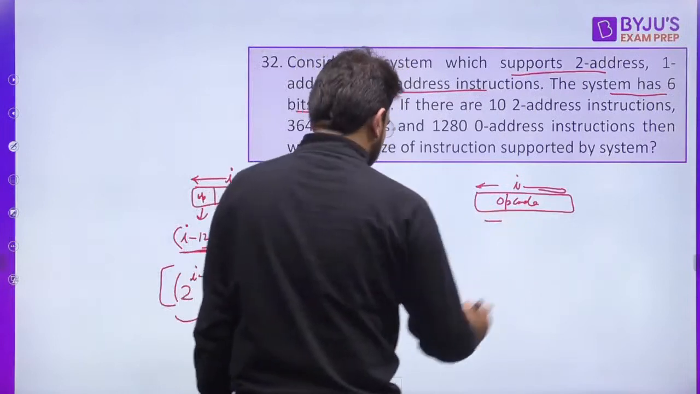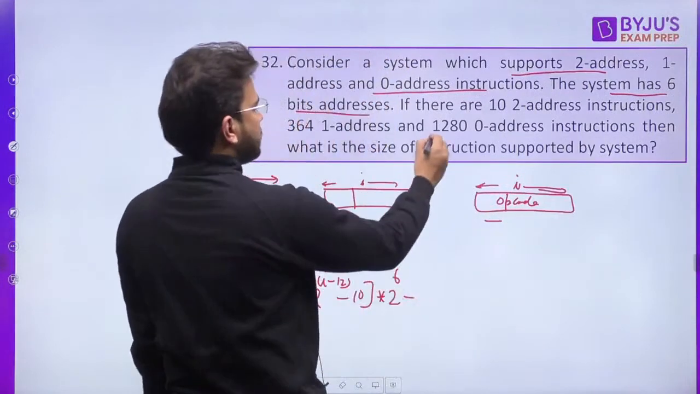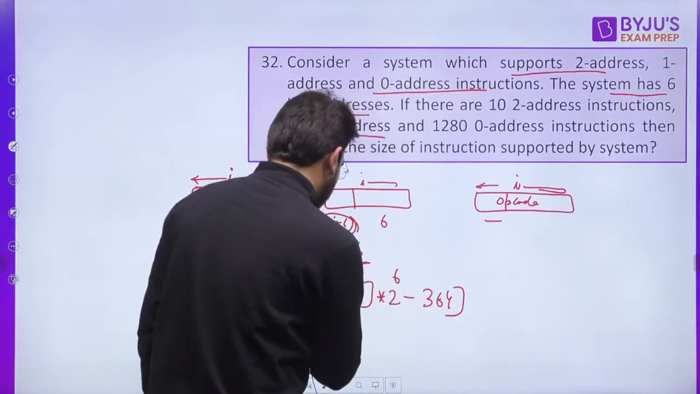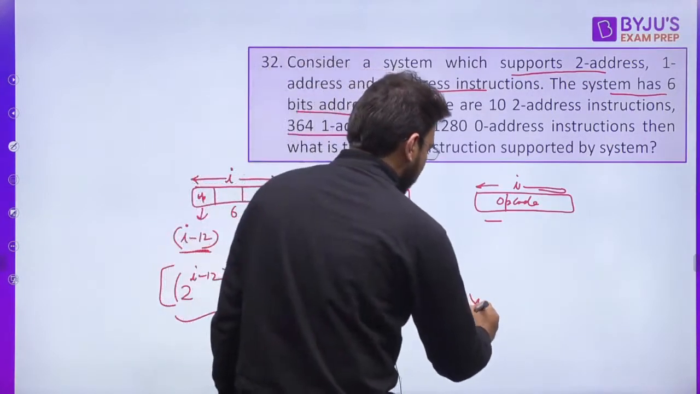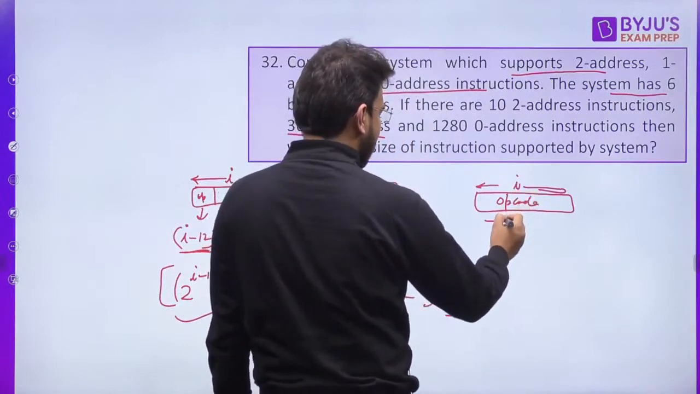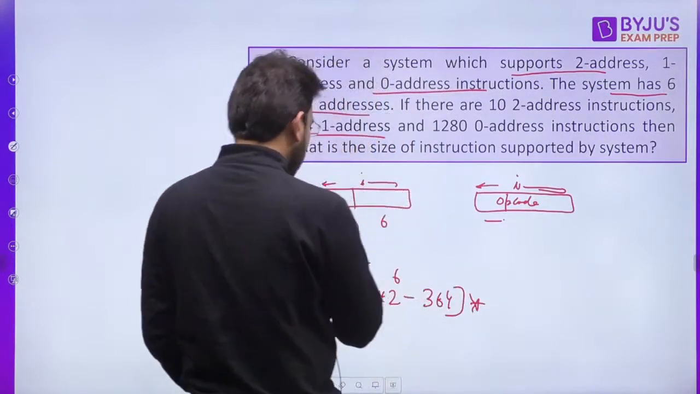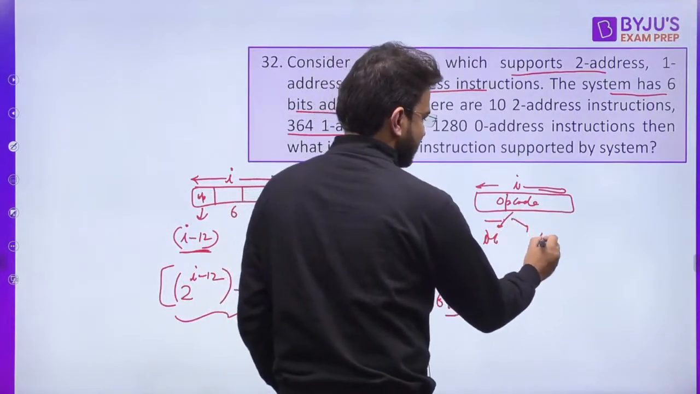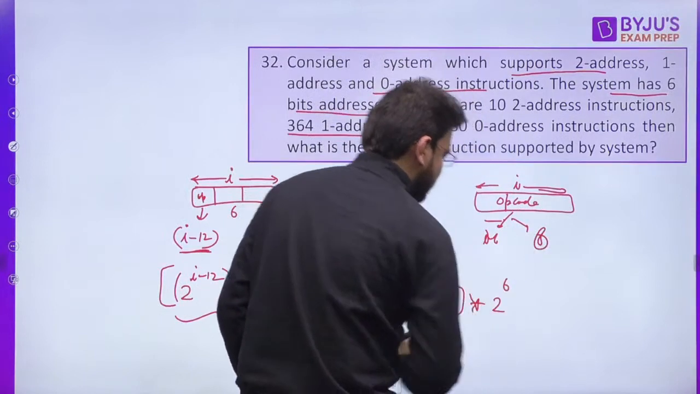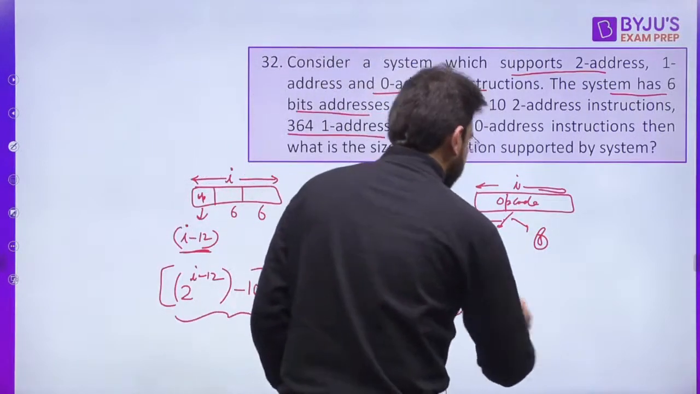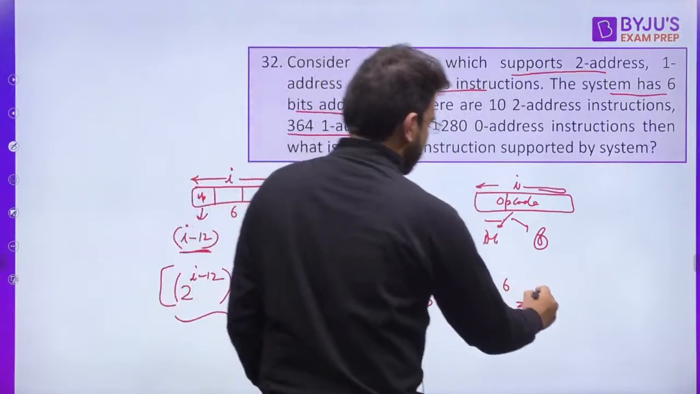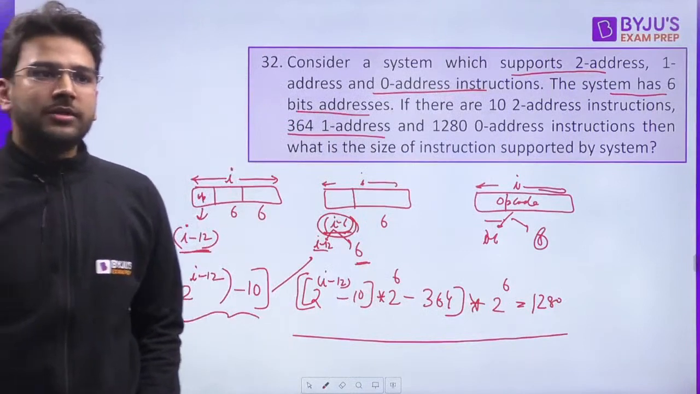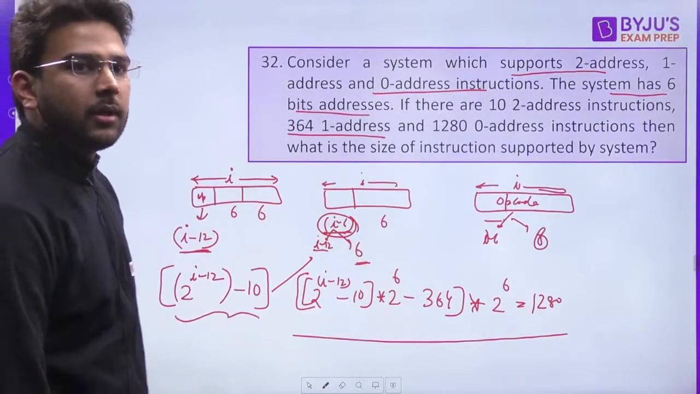Clear? Now what about this one? Out of this, how many are we using? 364. So this is going to be the unused. Clear? Now multiply by this. So here how many bits for opcode? Out of I minus 6, we have used I minus 6, so 6 is remaining. Again we are going to have 2 raised to the power 6 here. Clear? And this is going to be equal to 1280. Now you can solve this equation, and you can let me know what should be the answer.